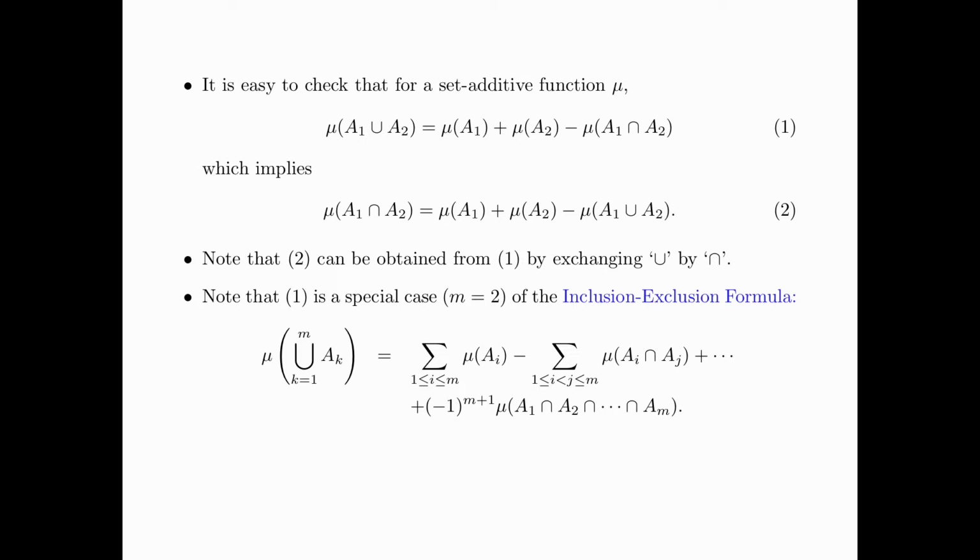We also note that equation 1 is a special case where m is equal to 2 of the inclusion-exclusion formula, which says that mu of the union of A_k from k equals 1 to m is equal to the summation of mu of A_i for all i, minus the summation of mu of A_i intersect A_j for all distinct pairs i and j, plus all the way to minus 1 to the power m plus 1 times mu of A1 intersect A2 all the way to intersect Am.